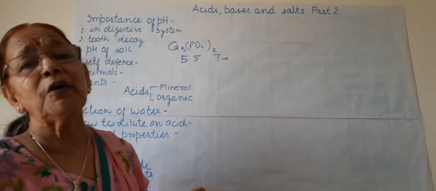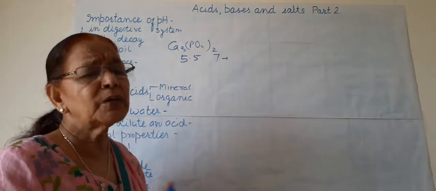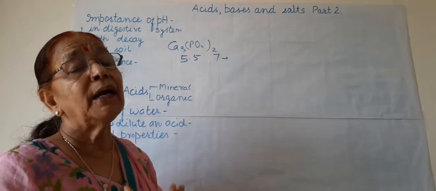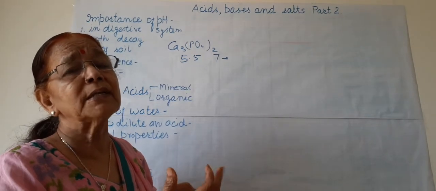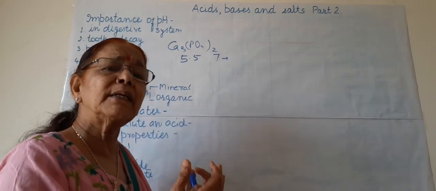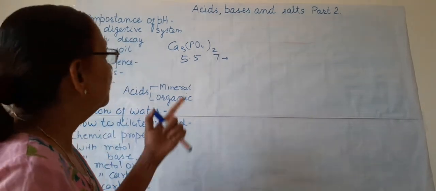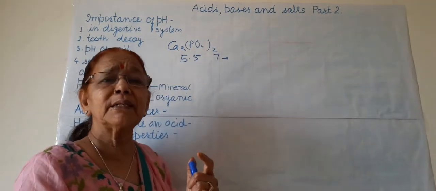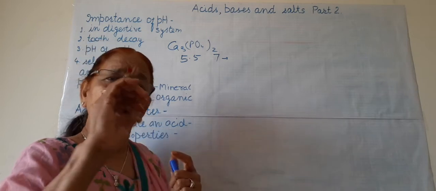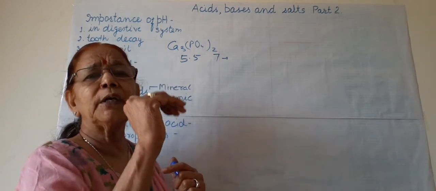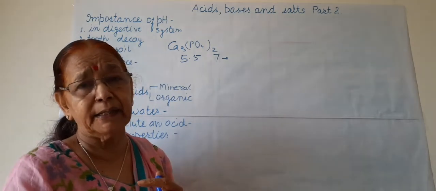Next is pH of soil. Soil may be acidic or soil may be basic. Different plants need different types of soils. Some grow well in acidic soil, some grow well in basic soil. So the pH of the soil can be tested by dissolving the soil in water, taking the upper part of the water, and testing it with universal indicator.